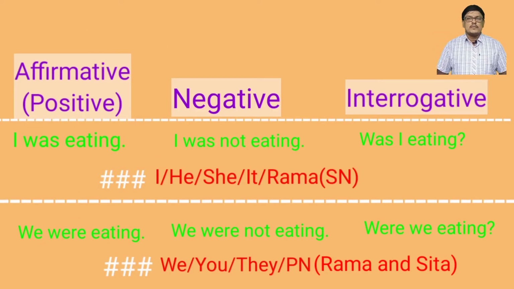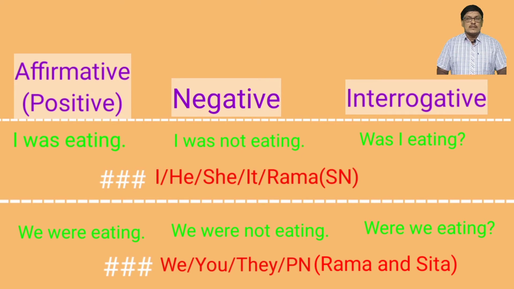Let us see the affirmative, negative and interrogative forms of the sentences, how we have to make them with the different subjects. With the subject I, we write one example. I was eating, I was not eating, was I eating? In this way, we have other subjects also. He was eating, he was not eating, was he eating? She was eating, she was not eating, was she eating? It was eating, it was not eating, was it eating?